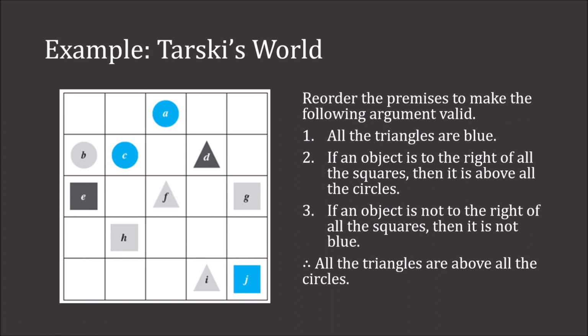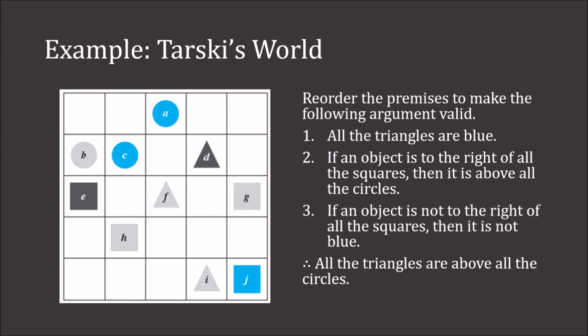All right, so let's take a look. If we start with the premise all the triangles are blue, and we put that together with the second premise, can we conclude anything? So we have all the triangles are blue. If an object is to the right of all the squares, then it is above all the circles. Well, that doesn't tell us anything. Let's look at 1 and 3 now. All the triangles are blue. If an object is not to the right of all the squares, then it is not blue.